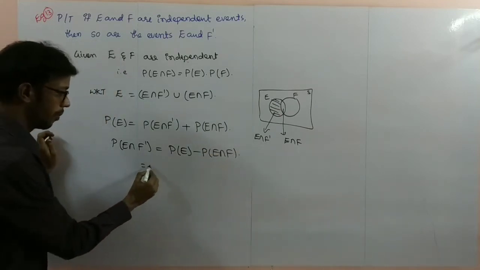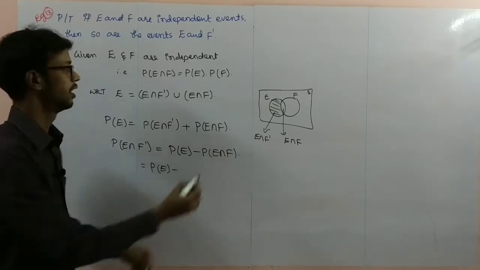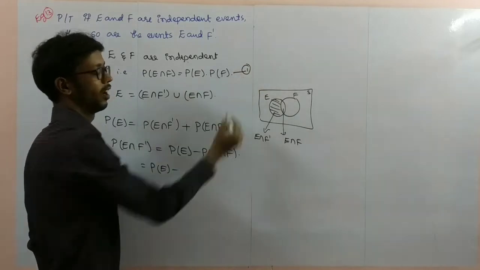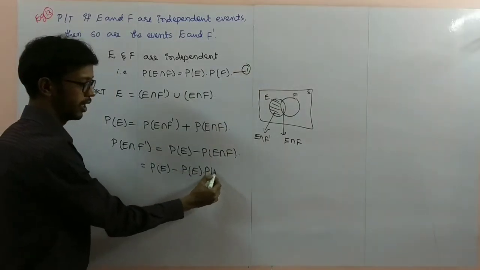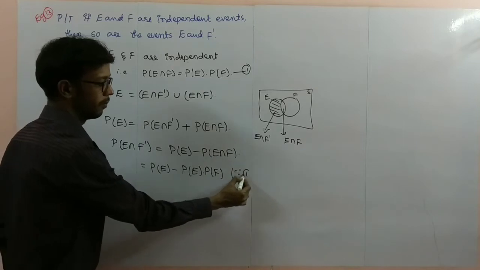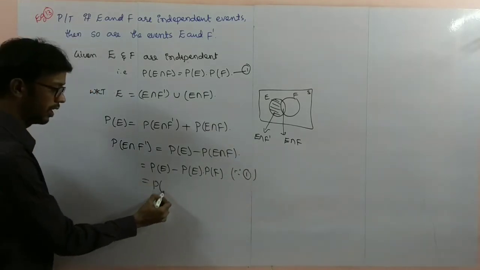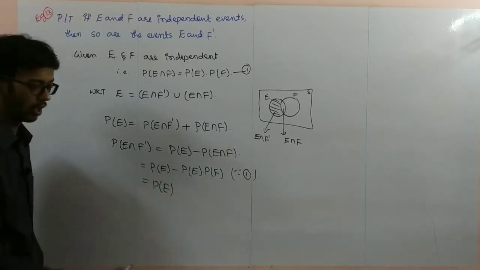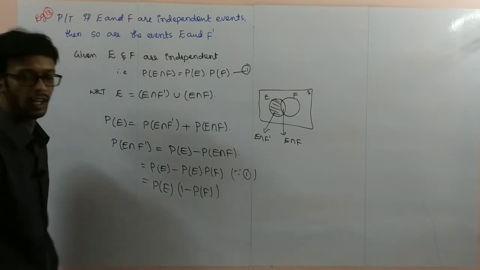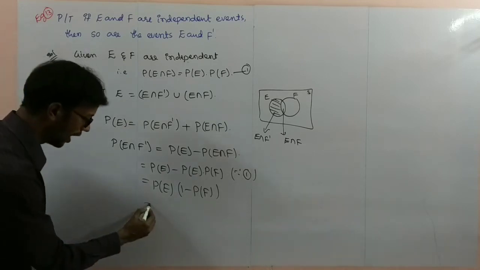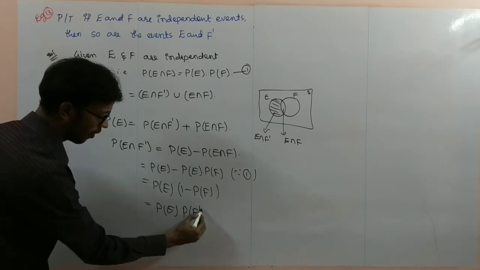So now probability of E as it is, I am writing this one, and take this as equation 1. Substitute here probability of E into probability of F, since from equation 1. So now I'll take the probability of E common from both. 1 minus probability of F, you will get P of F. 1 minus P of F means probability of F complement.